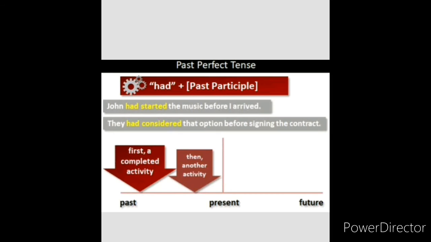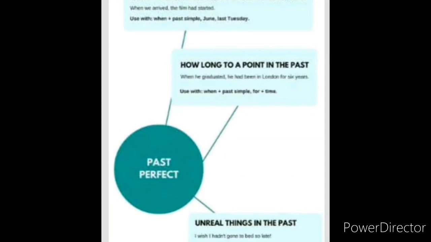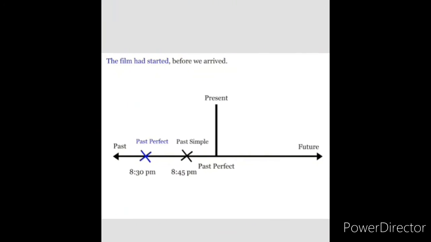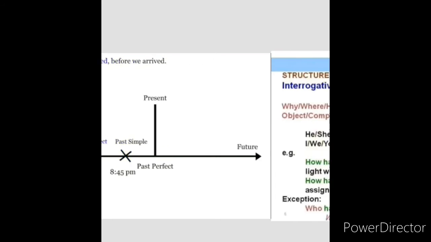For example, past perfect tenses. The first action is already completed, and another action is also completed in the past itself, that is called past perfect tense. Okay. Now, an action finished before another past action, which I have already explained to you. How long to a point? How long has it been completed? Okay, unreal things in the past. See, the film had started before we arrived. The film had already started at 8:30, in the past itself.